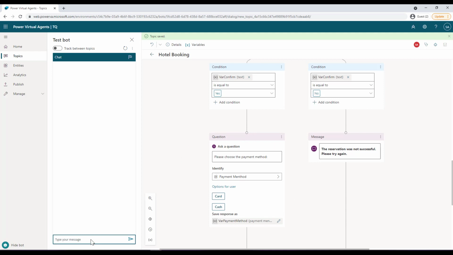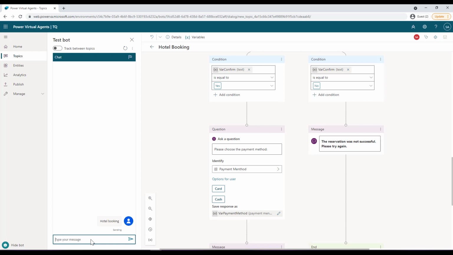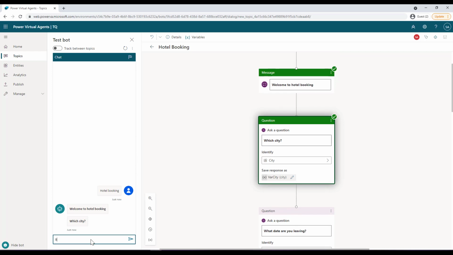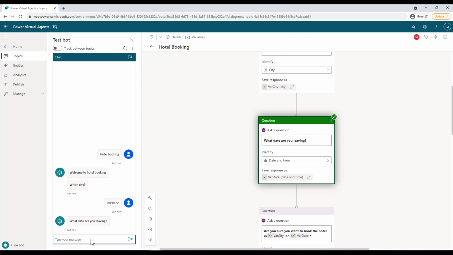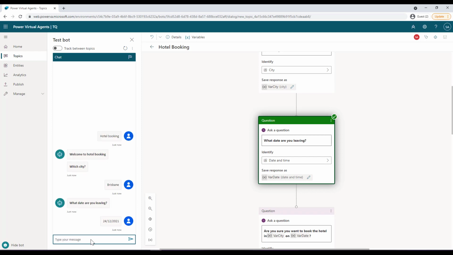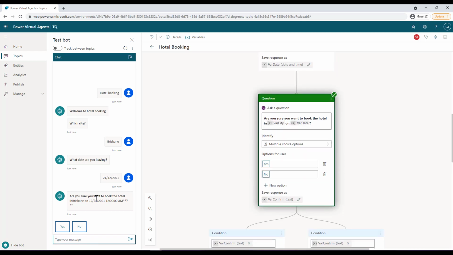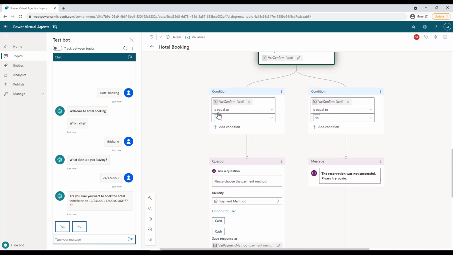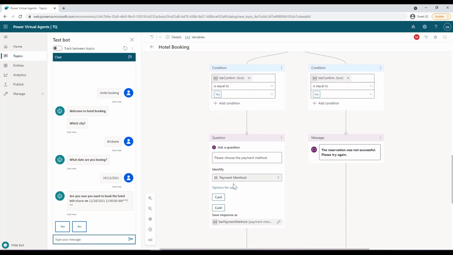I start from the beginning and say hotel booking so that the bot gets triggered, and it asks me for a city. I specify Brisbane, and then it asks what date I am leaving. I say 24/12/2021, and then it gives me a confirmation. If I select yes, only then I will come to this please choose your payment method question.